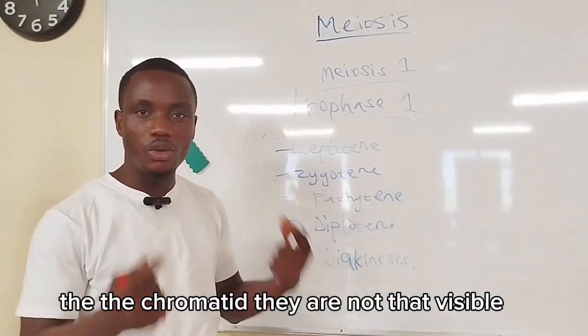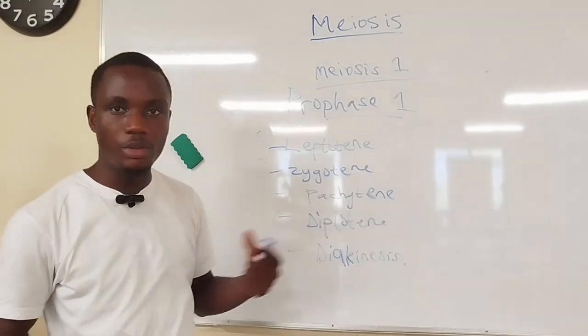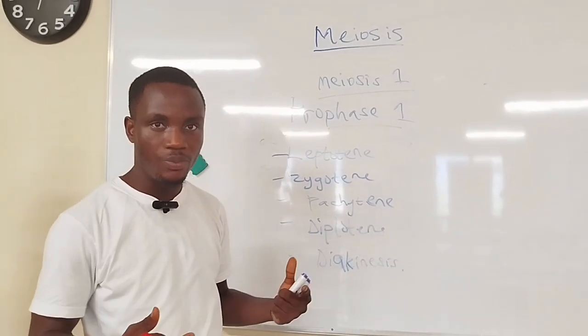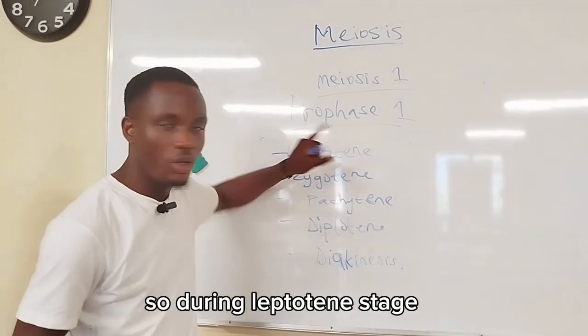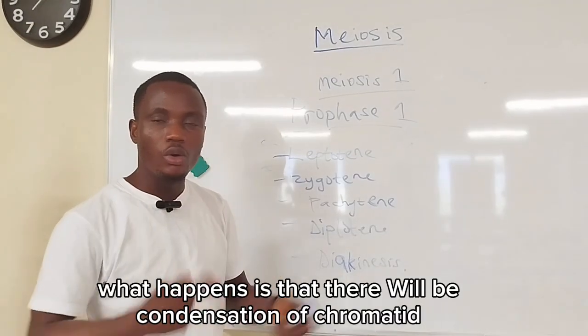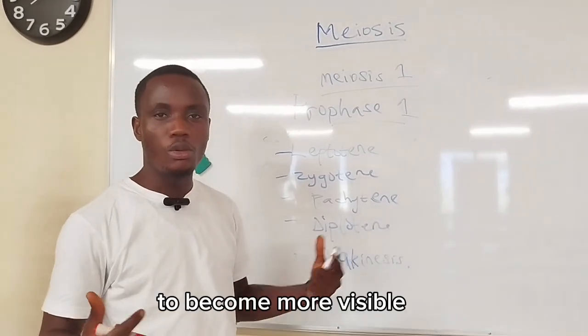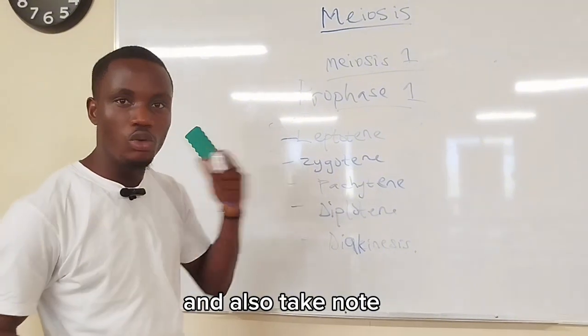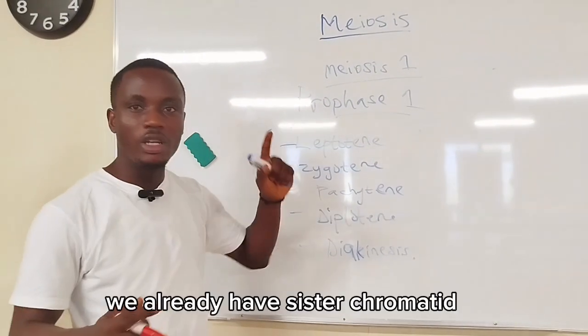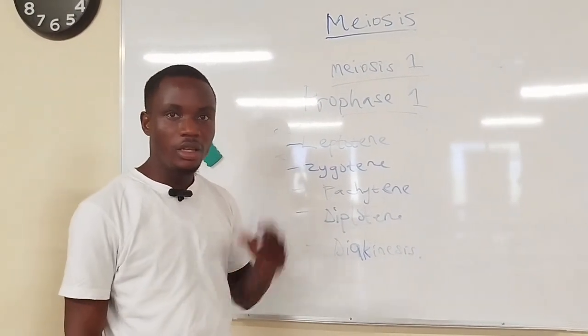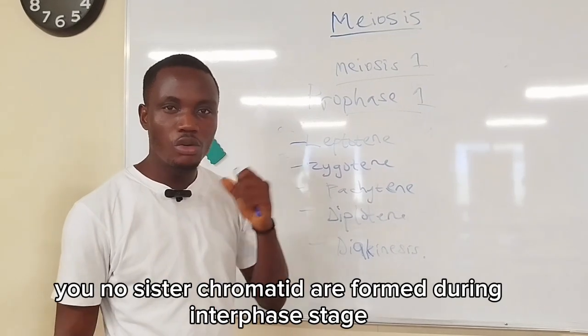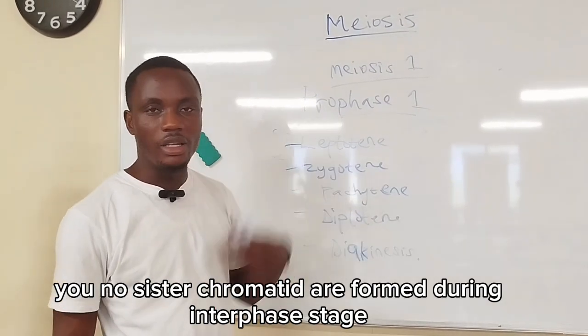The chromatids are not that visible, but during prophase they become more visible by condensation. So during the leptotene stage, what happens is that there will be condensation of chromatids to become more visible. And also take note, at this particular stage, we already have sister chromatids. Sister chromatids are formed during interphase.